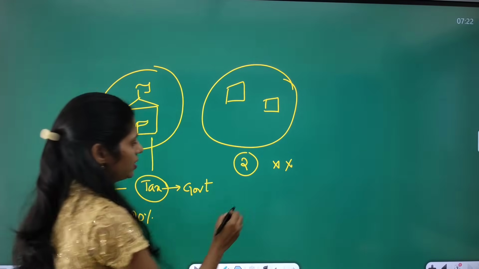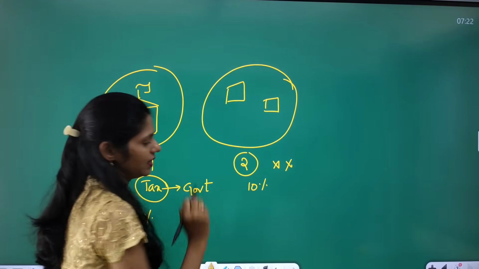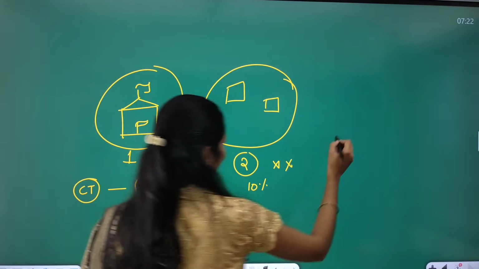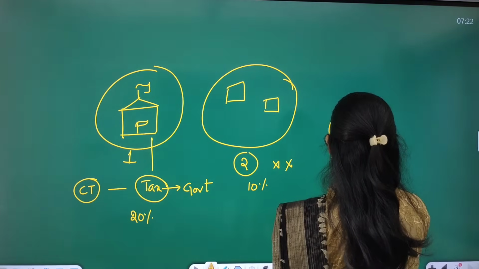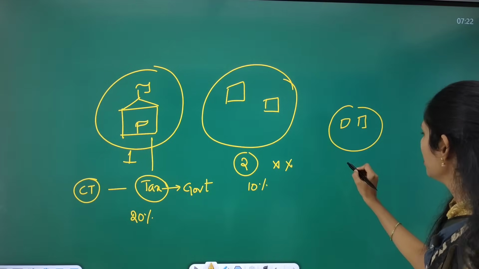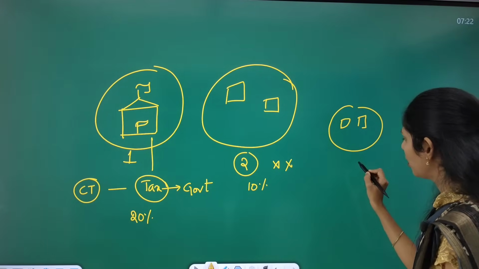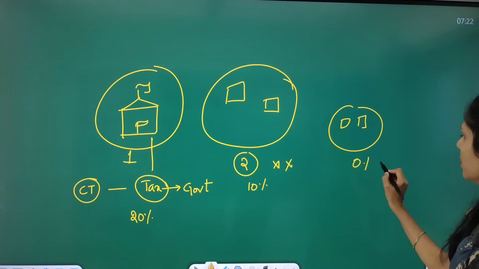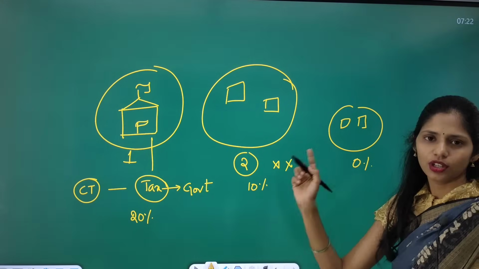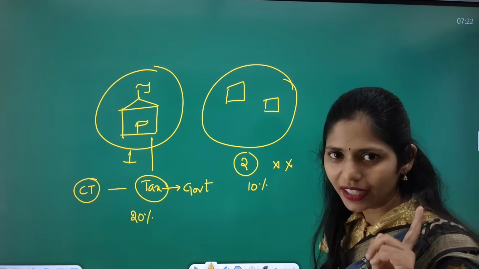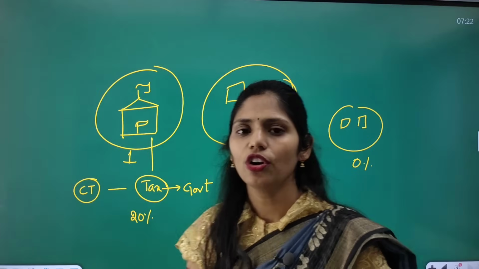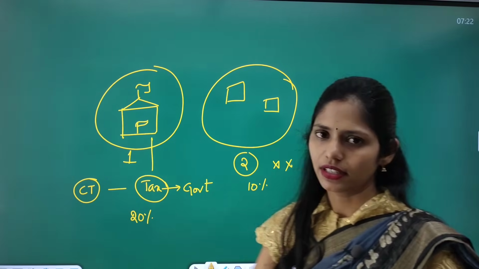In country 2, the tax percentage is 10%. And for example, I also have a branch in another country where the tax I have to pay the government is 0%. So according to the double tax agreement, if I am paying tax in one country, there is no need to pay tax in another country.